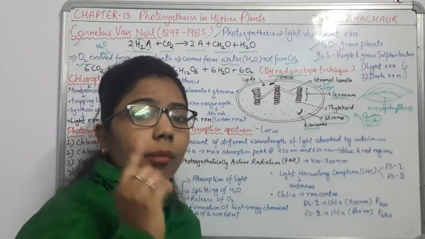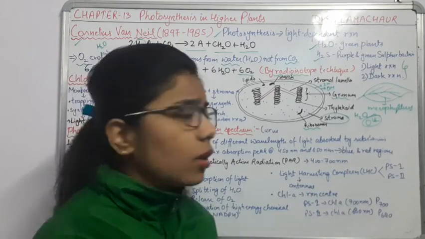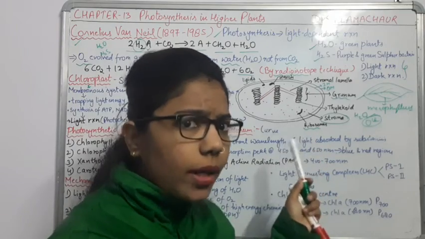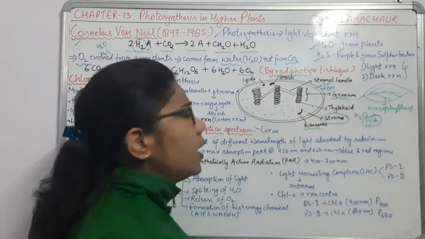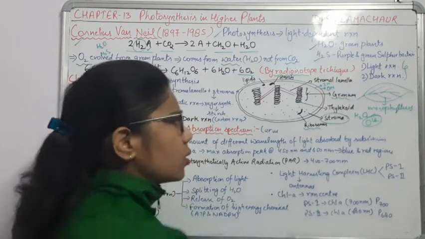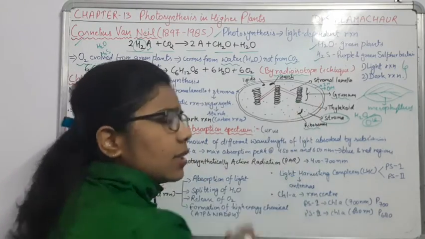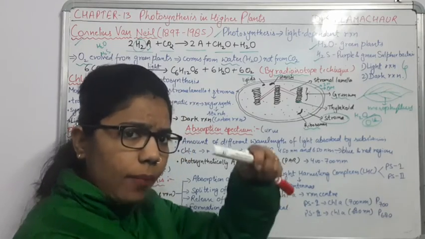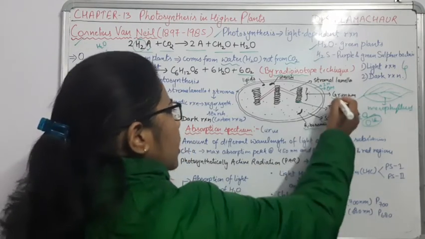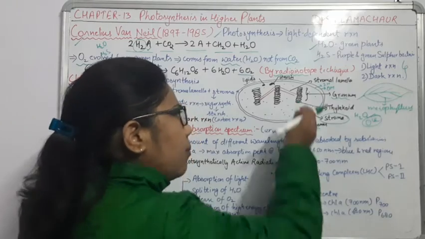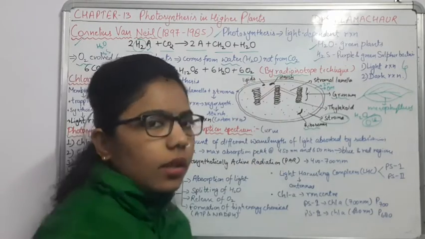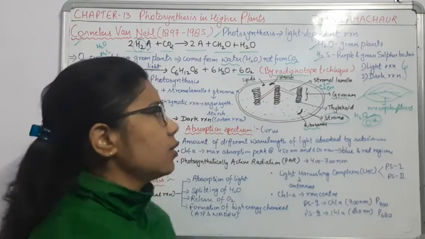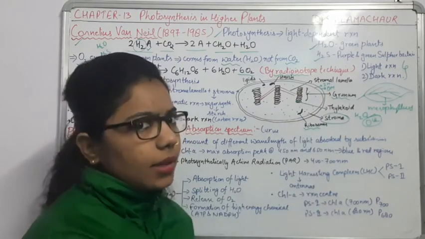But if I talk about only one coin-like structure, what do you call it? Thylakoid. So this single one is the thylakoid. When thylakoids form a pile-like structure, it forms the granum. And combinedly, how many grana are there? 1, 2, 3. And in each granum so many thylakoids are present.